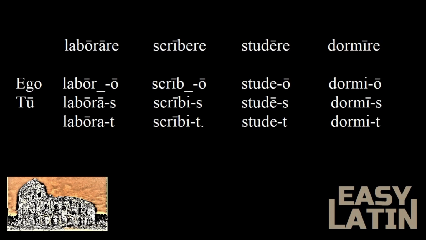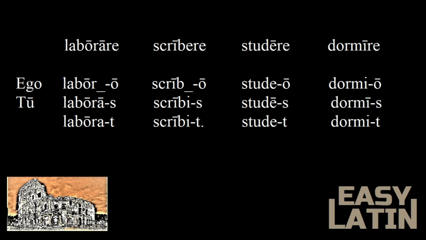Now we have seen all the different verb patterns. Let's put them all together. Laboro, scribo, studio, dormio. Laboras, scribis, studes, dormis. Laborat, scribit, studet, dormit. Note the differences and similarities in the patterns. All verbs end in either o, s, or t. The vowel before o is dropped half of the time. The vowel before the s in the tu form is almost always long, just like the u in tu is long.